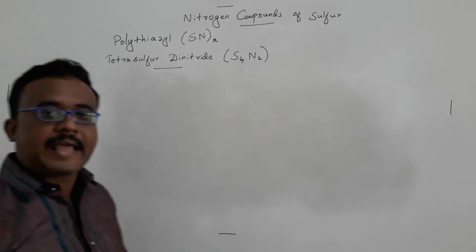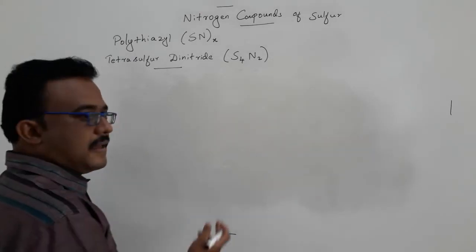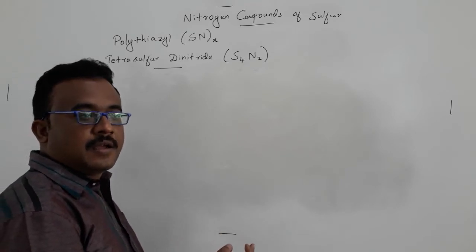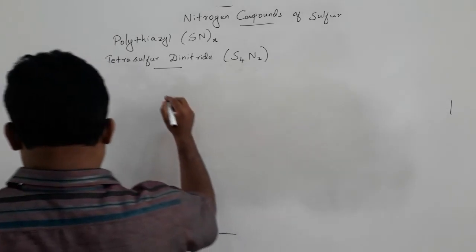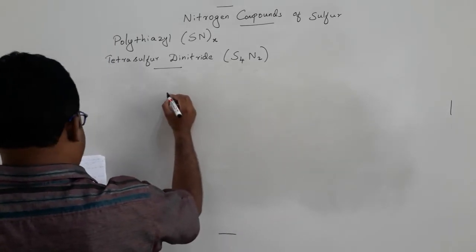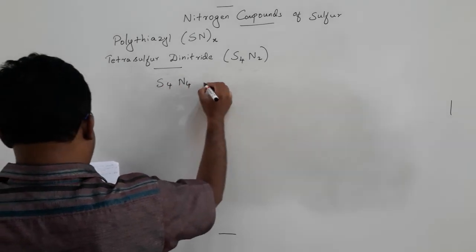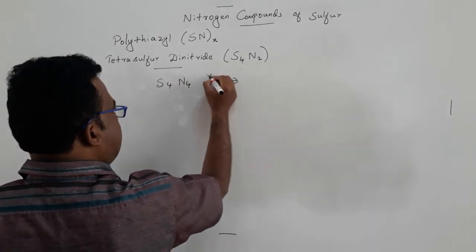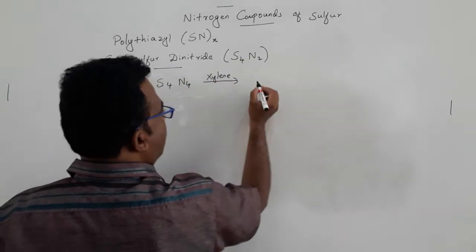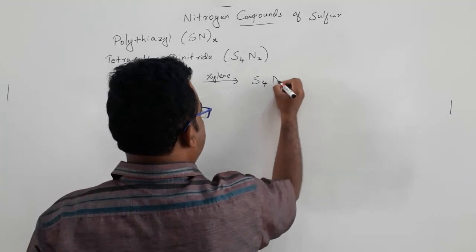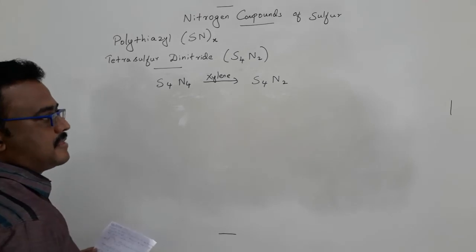Tetrasulfur dinitride can be obtained by treating tetrasulfur tetranitride at higher temperatures. For example, S4N4, if we boil it with xylene, is converted to S4N2. This is one way of synthesizing tetrasulfur dinitride.